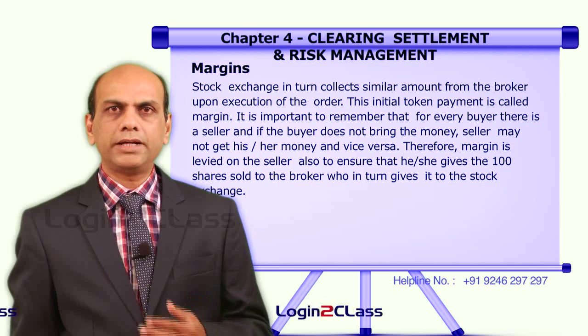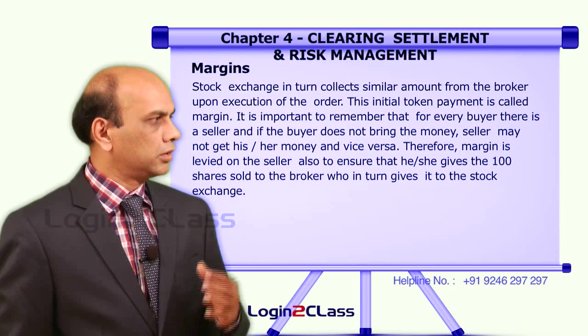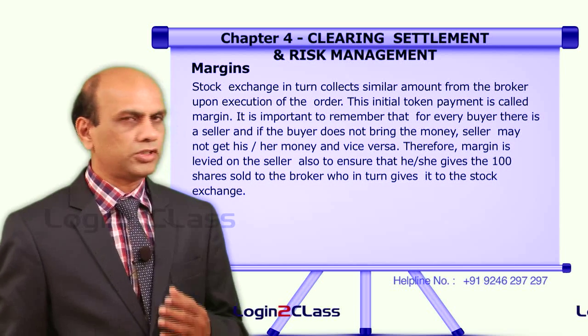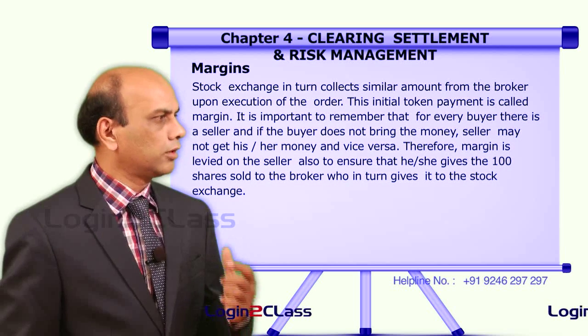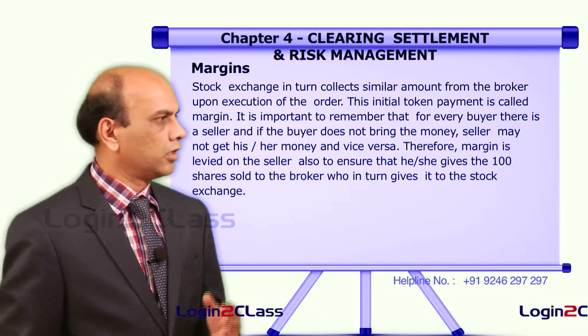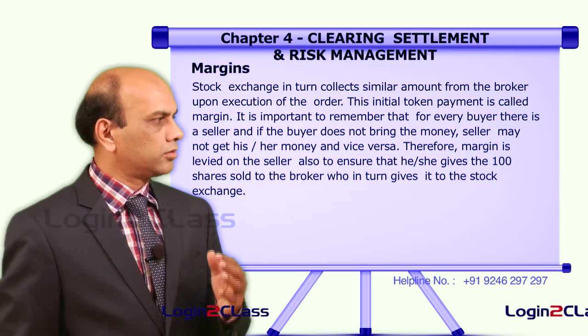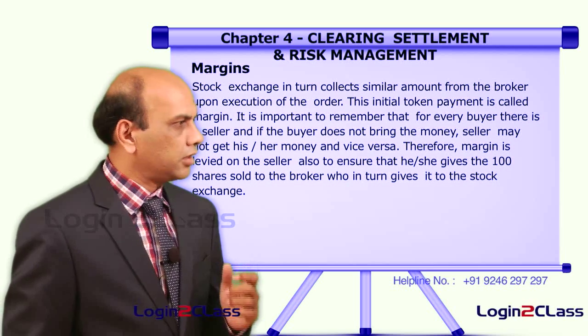Secondly, the broker in turn makes such payment to the exchange also. This initial amount which they pay at the time of placing the order is an initial token payment, which is called the margin.